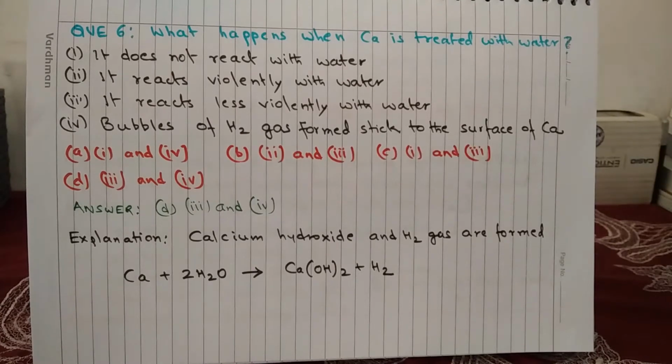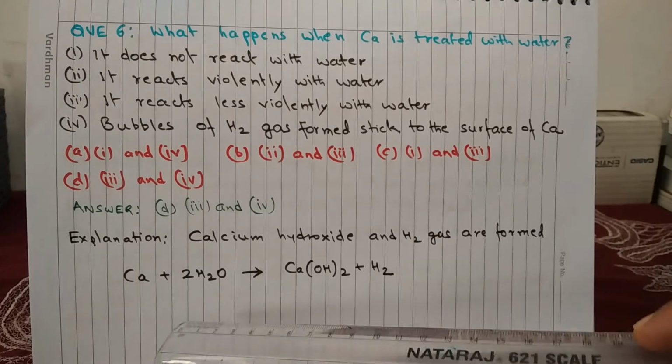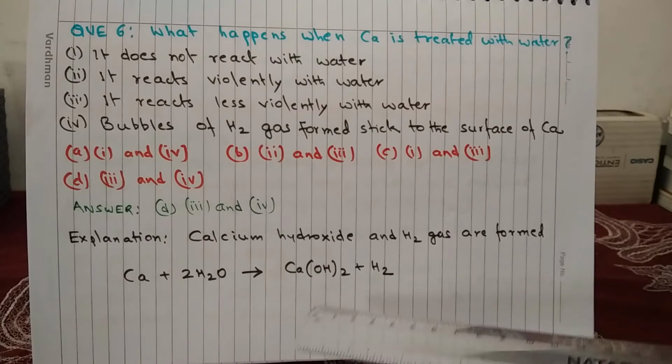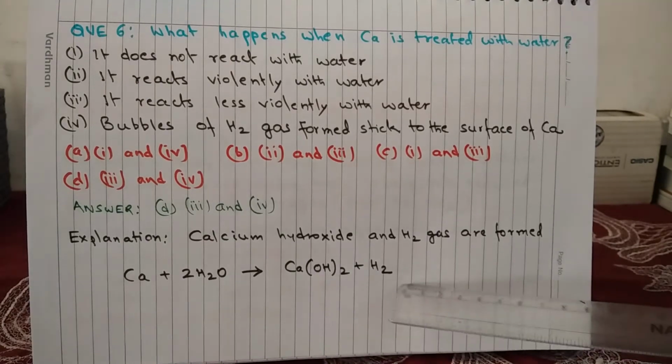So B can be easily ruled out, because 2 says that it reacts violently and 3 says it reacts less violently with water. Both are contradictory. The answer is D. 3 and 4. It reacts less violently with water, and in this reaction bubbles of hydrogen gas are formed and they stick to the surface of calcium, and in this reaction calcium hydroxide is formed, and it can be shown by the following equation: Ca plus 2H2O is equal to Ca(OH)2 plus H2.